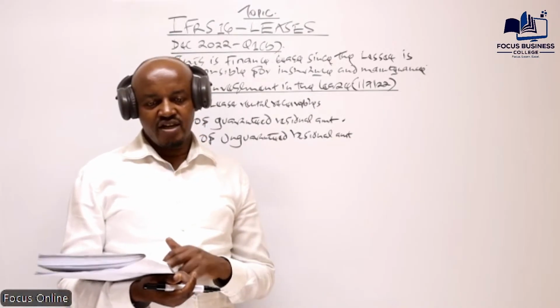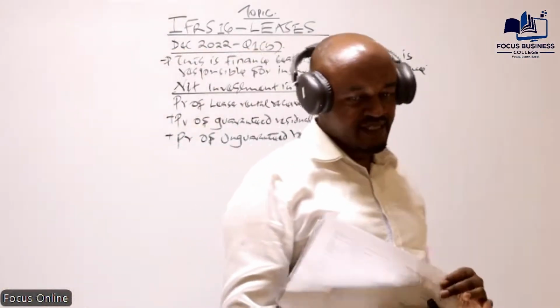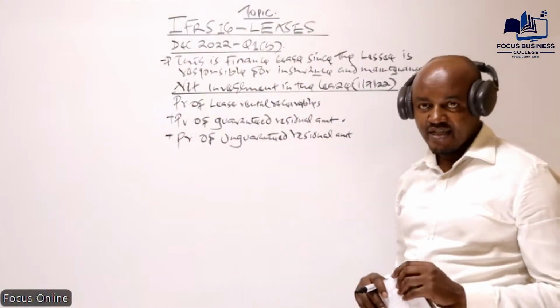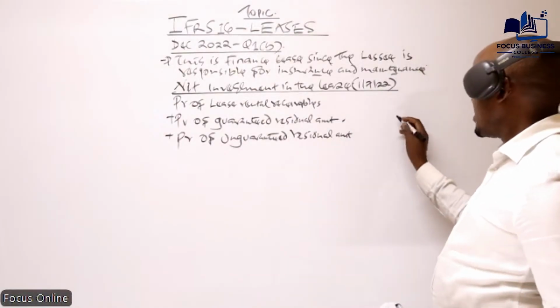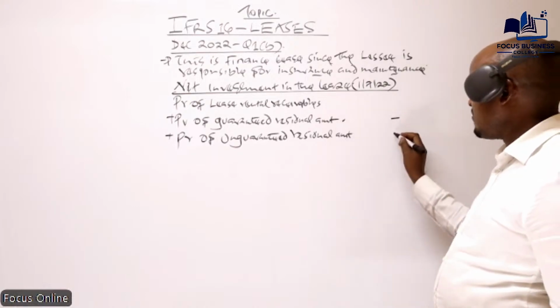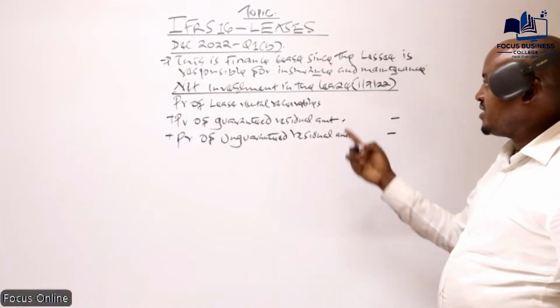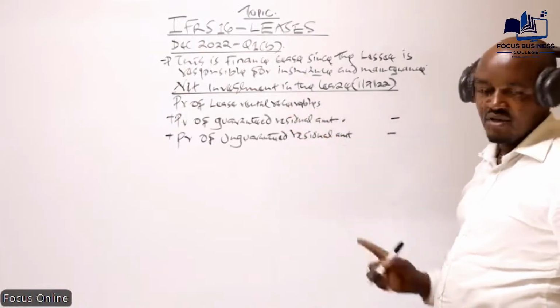There is nowhere we are given information about an agreement between the owner of the asset and the lessee that the lessee will buy the asset at the end of the lease term. So we don't have the guaranteed residue amount, and equally we don't have the unguaranteed residue amount. It basically means that the net investment in the lease will be equal to